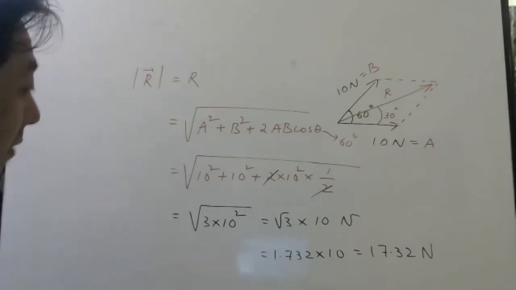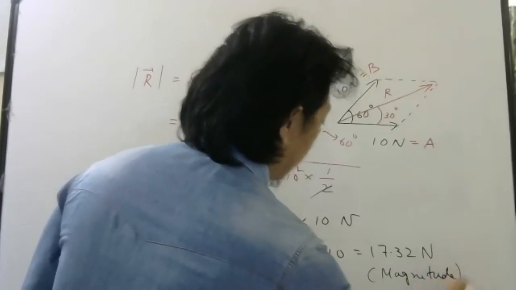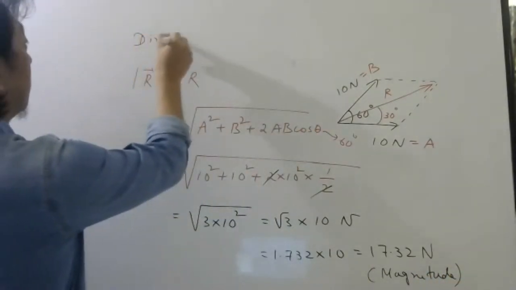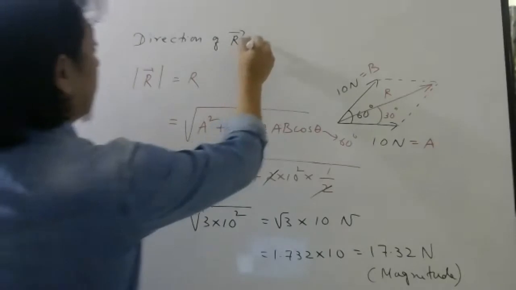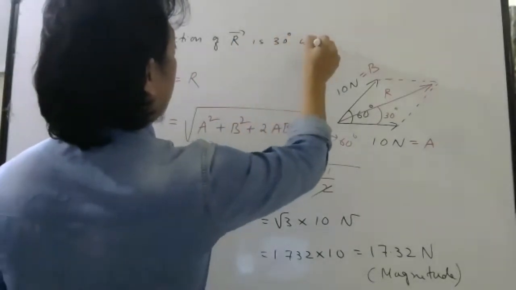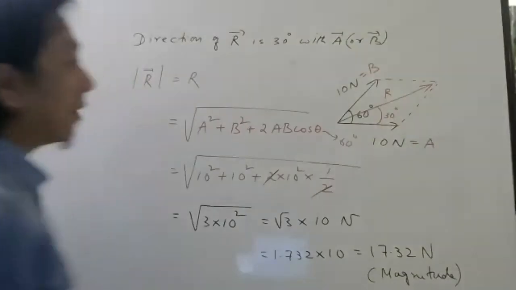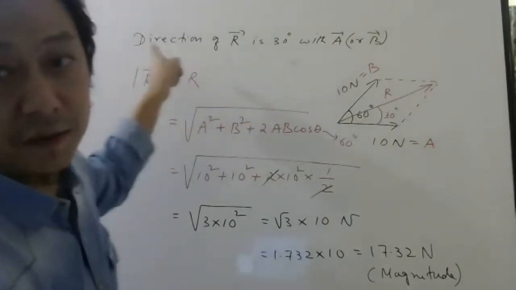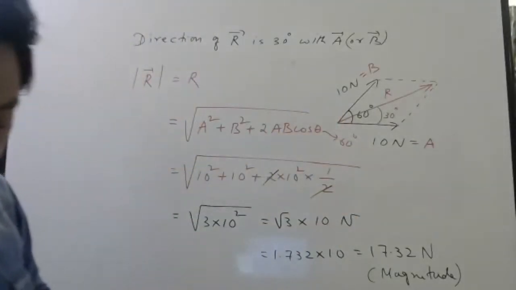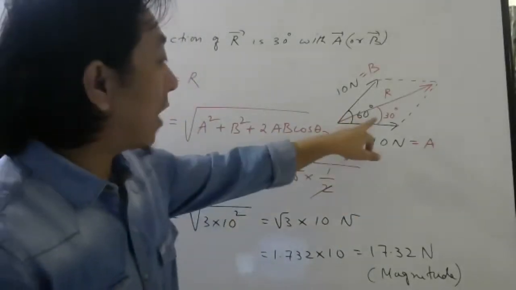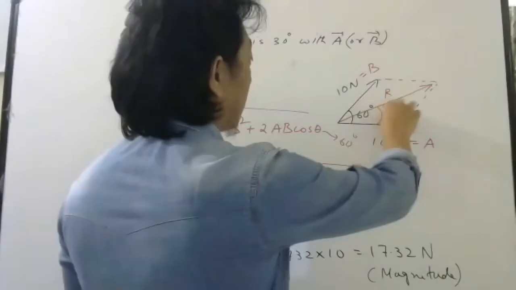So direction part, this is the magnitude. Okay, this is your magnitude. Okay, direction of resultant vector is 30 degree with A bar, or you can say with B bar also. So in exam, when you mention the direction, this way you have to mention. You have to give angle with respect to one of the vector. Shall we try to find this 30 degree using formula also? Actually, what was this? What symbol we used to write for this?